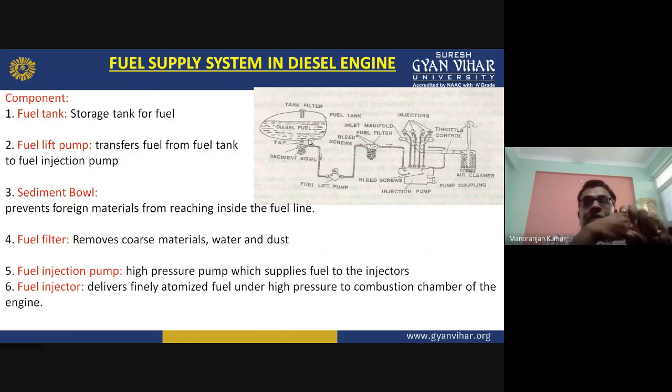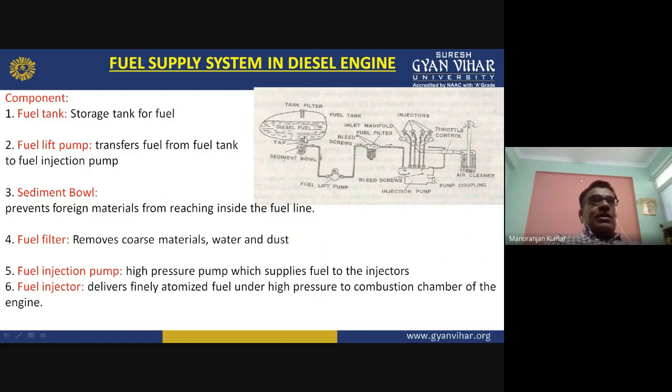And when the injector injects the diesel in the combustion chamber, then ignition will take place and combustion starts. Here the complete layout of the fuel supply system in a diesel engine is shown.